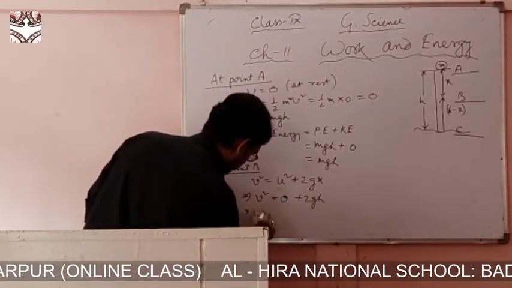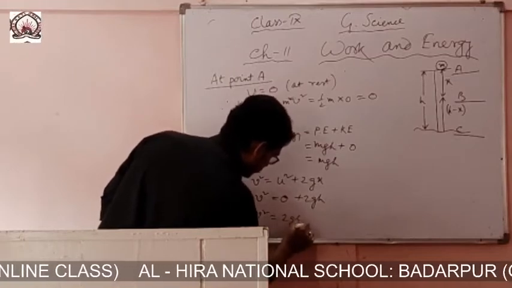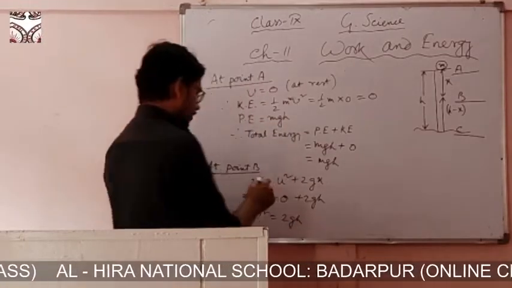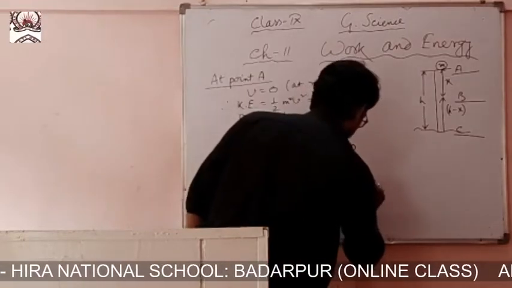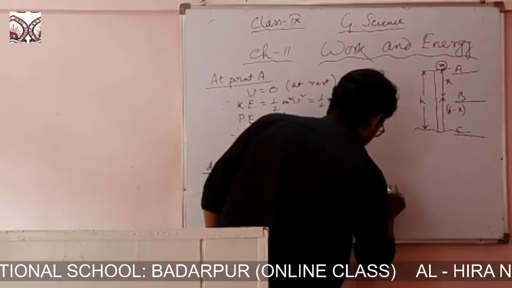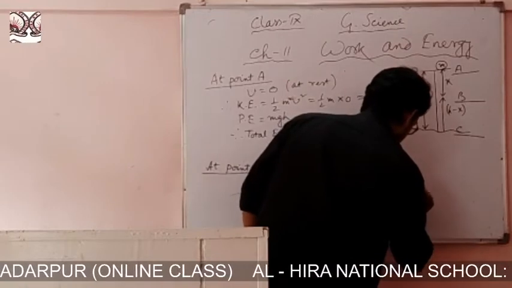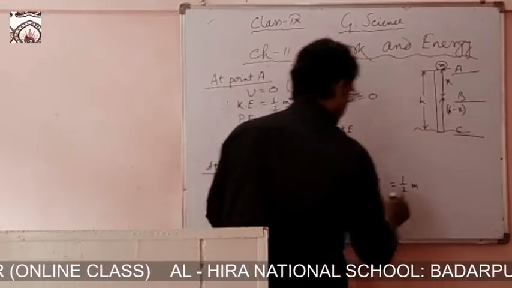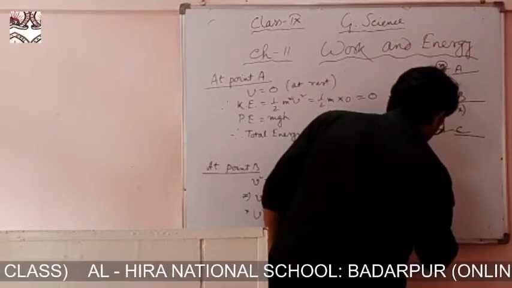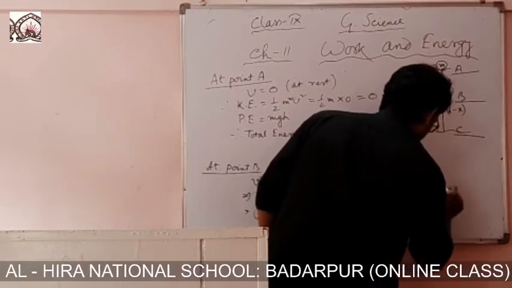So v square equal to twice gx. Now v square we got twice gx, therefore kinetic energy equals half m, and in place of v square we write twice gx.